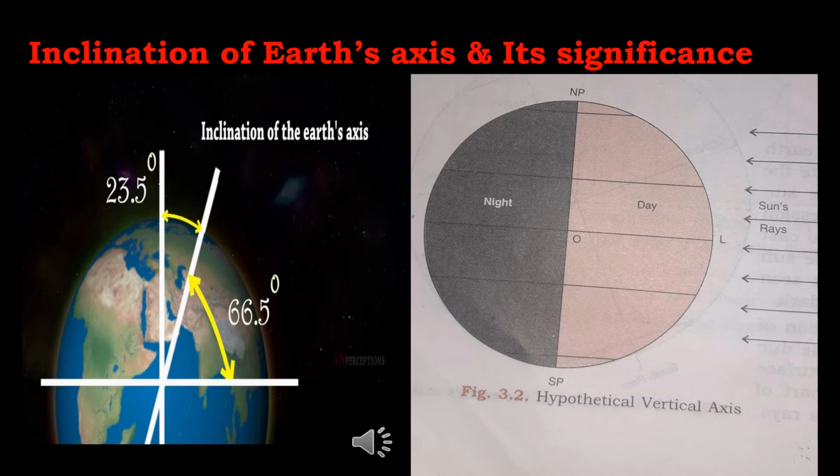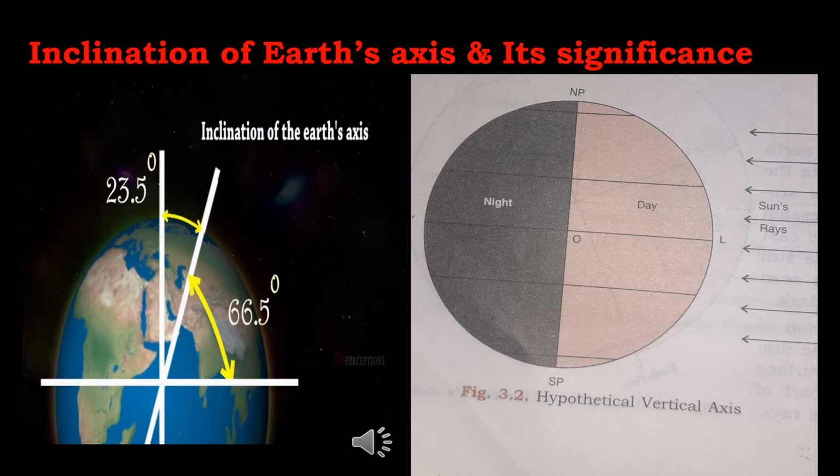Let us imagine that the Earth had a vertical axis. Then at all places on the Earth, the length of day and night would have been equal, as shown in figure 2. The effect of the inclined axis on the duration of day and night is that the duration differs from the equator to the North Pole and from the equator to the South Pole. During the summer season, the duration of daylight in the northern hemisphere is 12 hours at the equator to 24 hours at the pole, and from the equator to the southern hemisphere it goes from 12 hours to 0 hours.